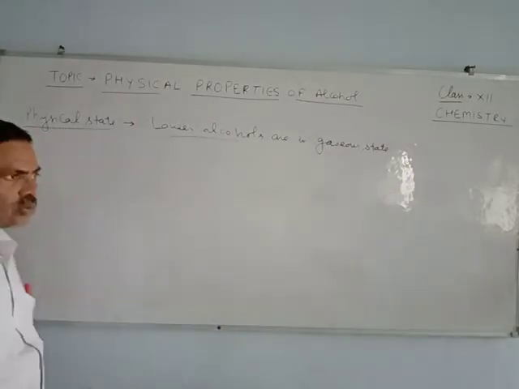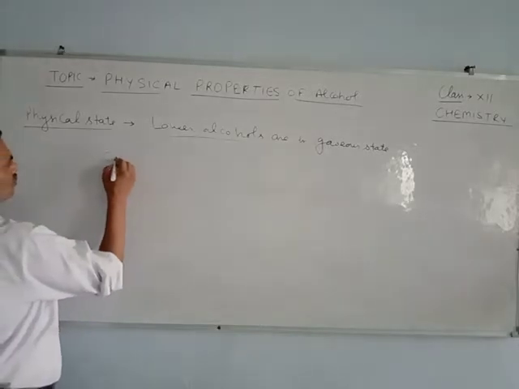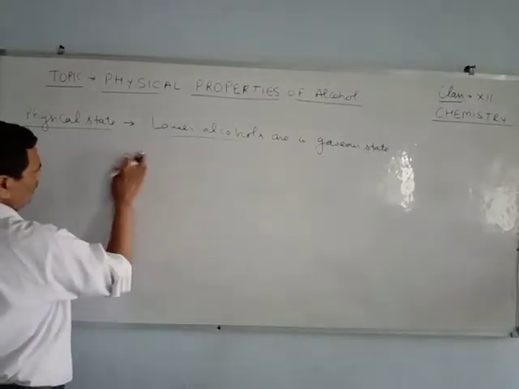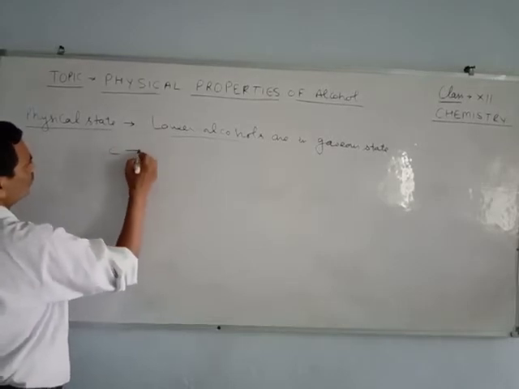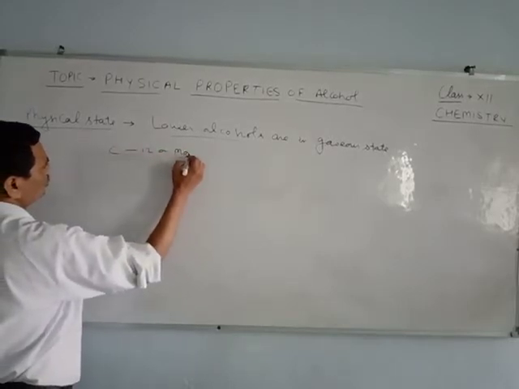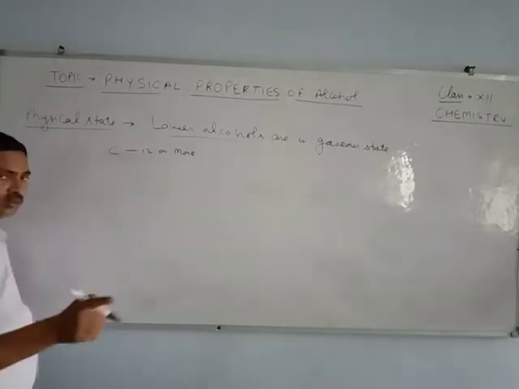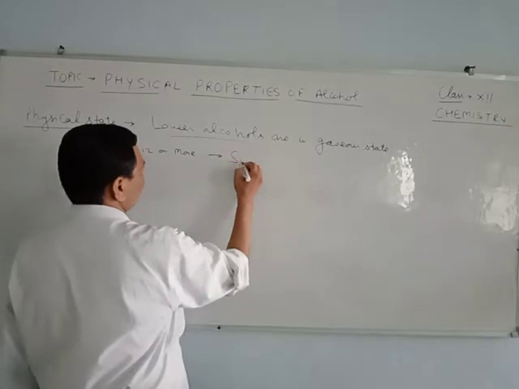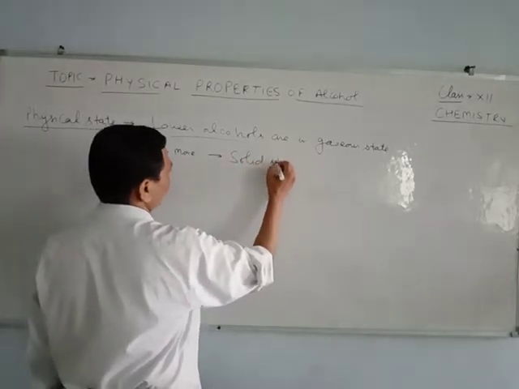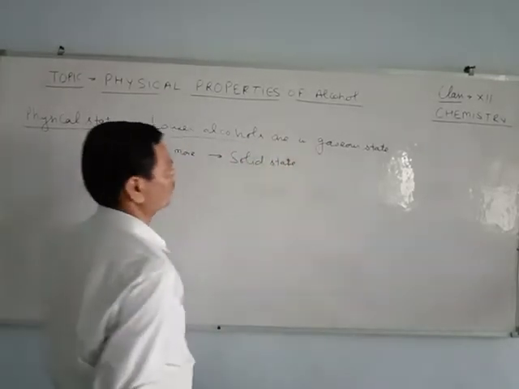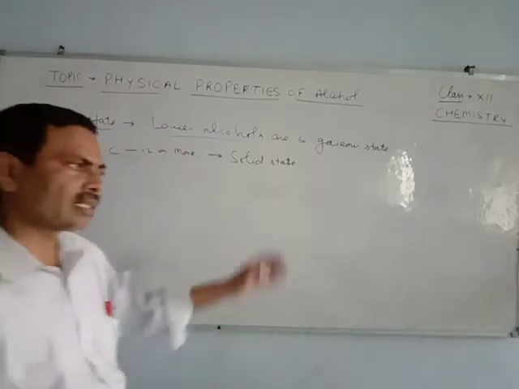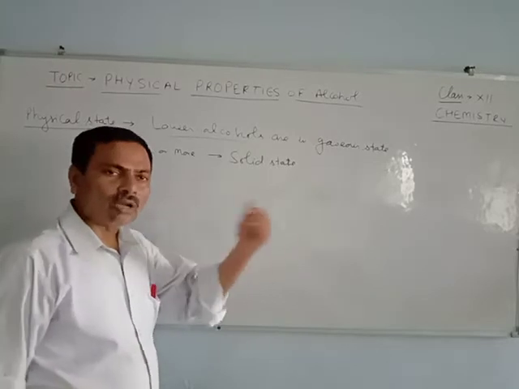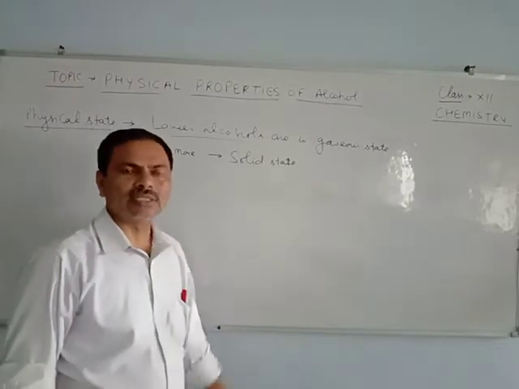But the alcohols having 12 or more carbon atoms are in the solid state. Lower alcohols are in the gaseous state, while the alcohols having 12 or more than 12 carbon atoms are in the solid state.